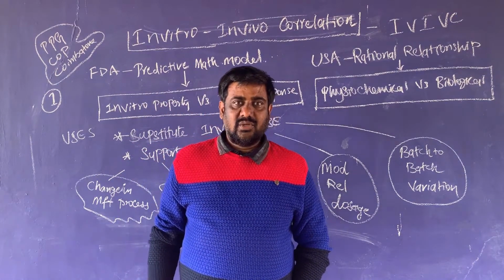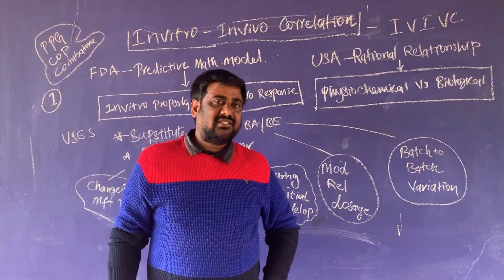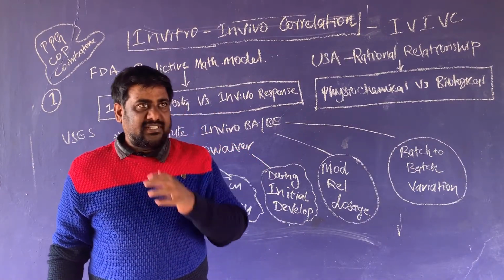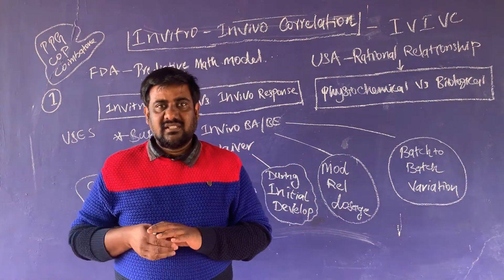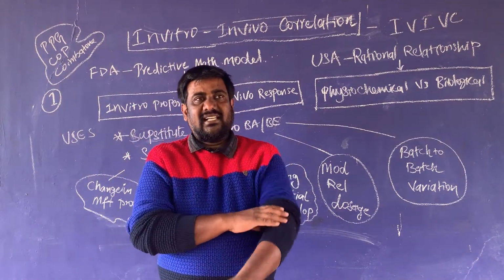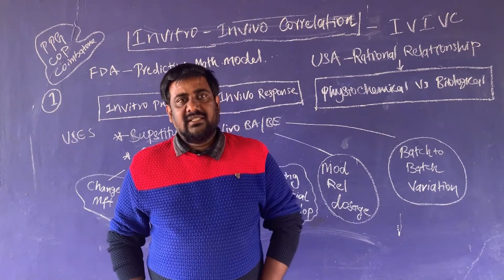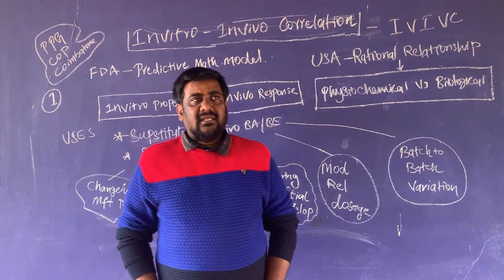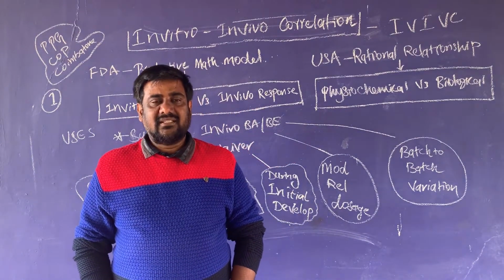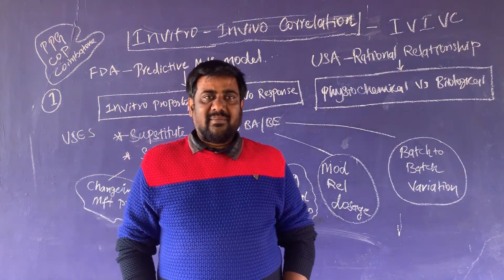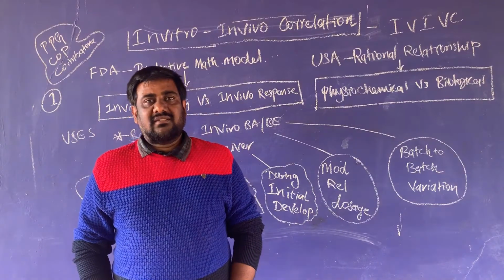We'll discuss today about in vitro in vivo correlations. First, we'll know what is in vitro, what is in vivo. Generally, after administration of drug to the body, the plasma level concentration, Cmax, Tmax, AUC, like many pharmacokinetic parameters are determined by in vivo studies.